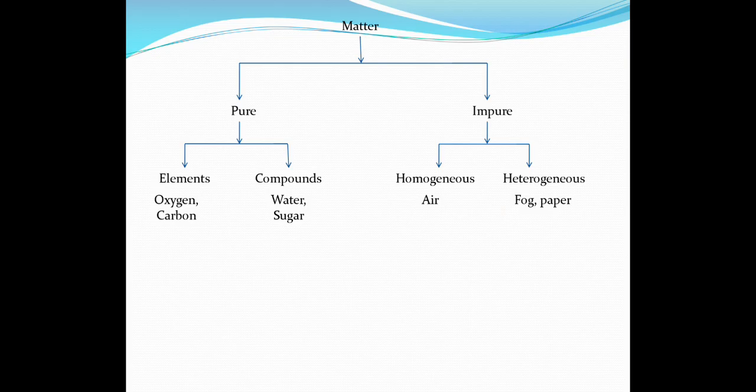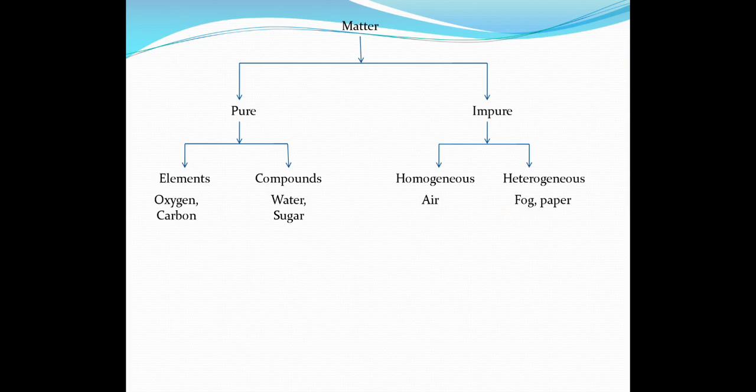In some matter there may be the same kind of atoms, and in some there may be different kinds of atoms, and it is the atoms that give you so many different types of matter around you. It is atoms that decide the property of matter. So it is very important to understand this atom. We'll start with element and compound.